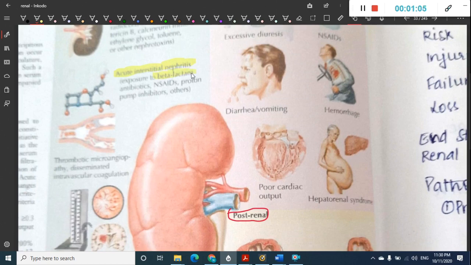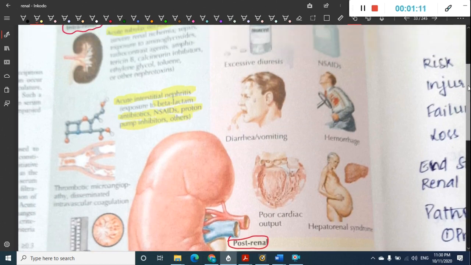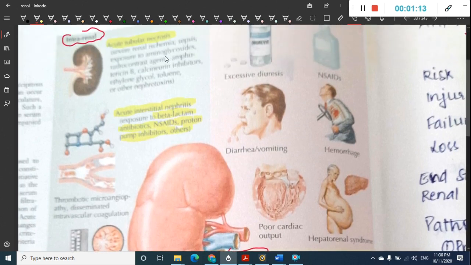This acute interstitial nephritis can be due to exposure to antibiotics, NSAIDs and proton pump inhibitors. Whereas acute tubular necrosis can be due to renal ischemia or sepsis or exposure to aminoglycosides, radiocontrast agents, amphotericin B, calcineurin inhibitors, ethylene glycol, toluene and other nephrotoxic drugs.